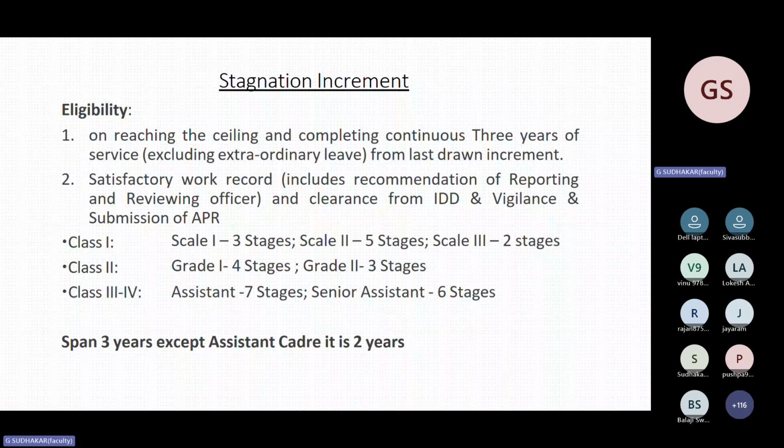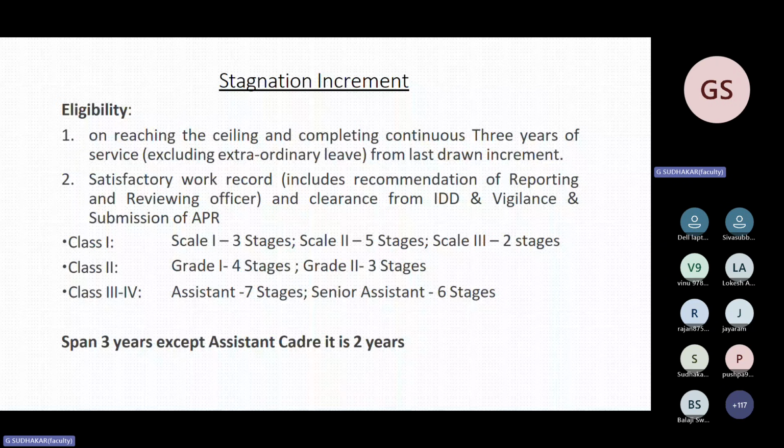So they asked like this: the maximum number of stagnation increments is applicable to which category of employees: senior assistants, assistant, stenographer, class 1 officer or administrative officer. You have to click assistant because the number is more in the assistant cadre only. It is 7.